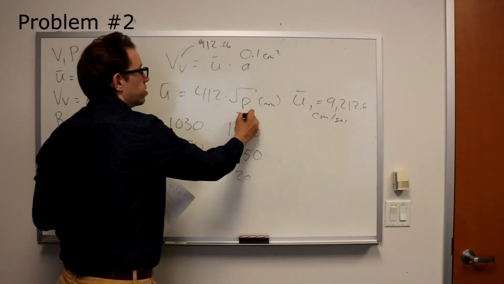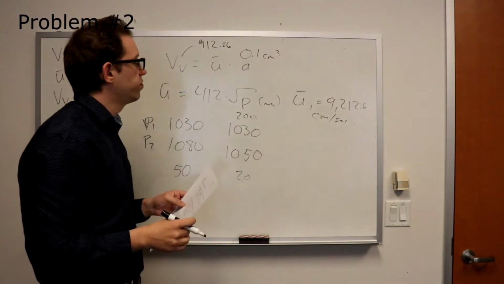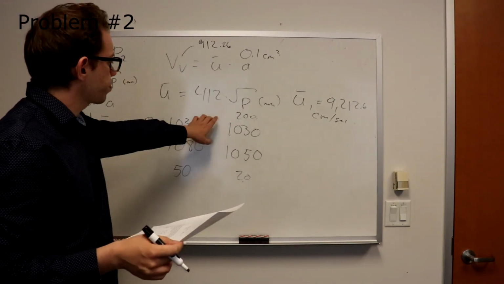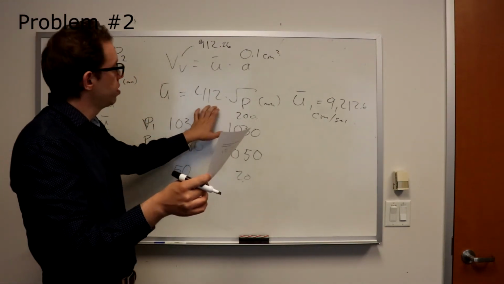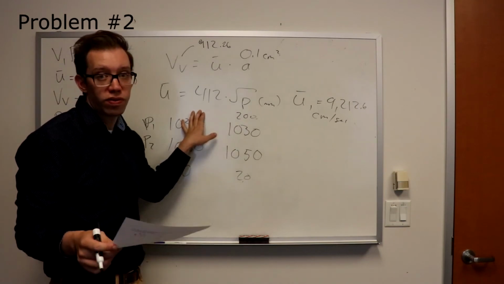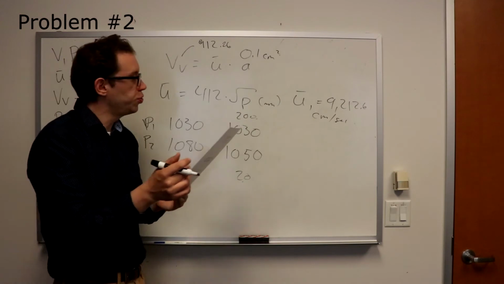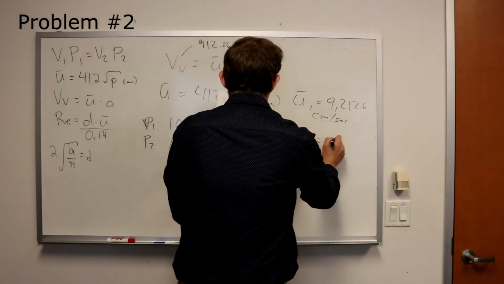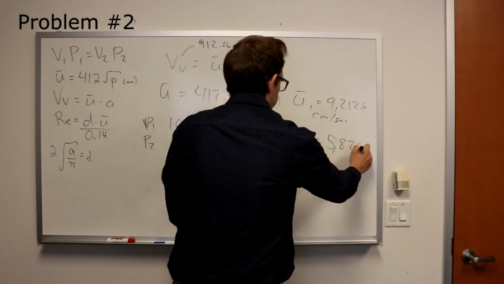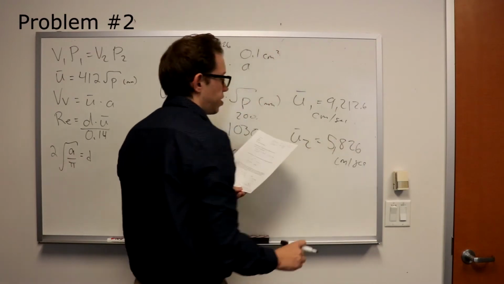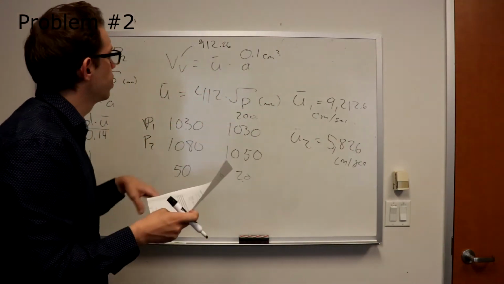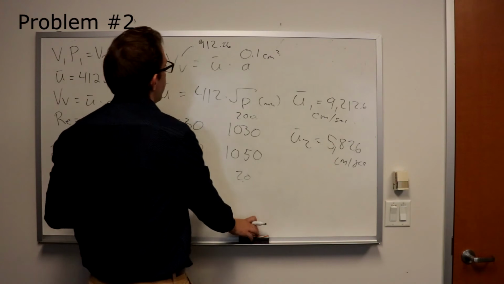So we're going to put 200, sorry about that, into our equation for the millimeters H2O. And so you take the square root of 200, multiply it by 412, and you should get U2 of something like 5,826 centimeters per second.